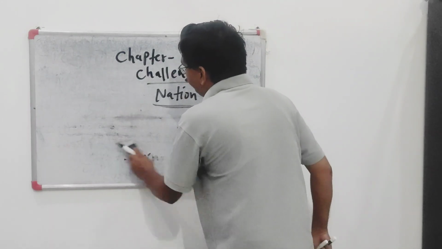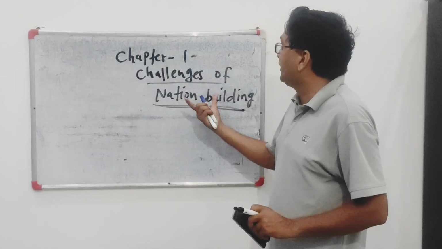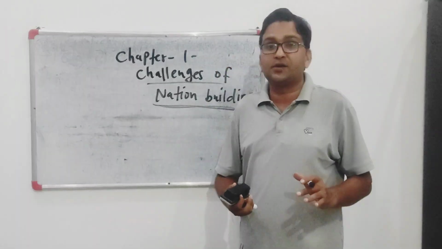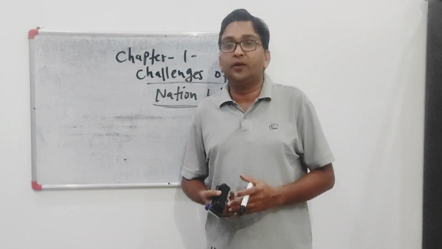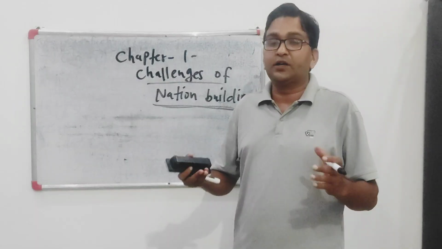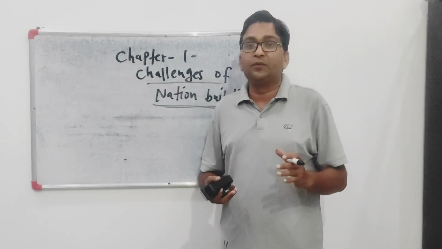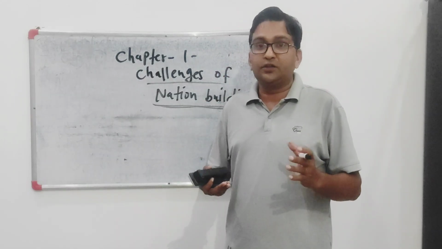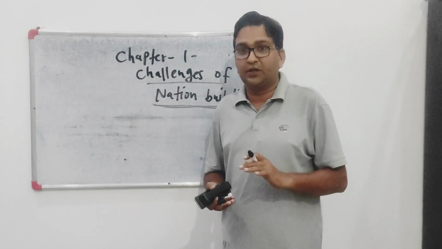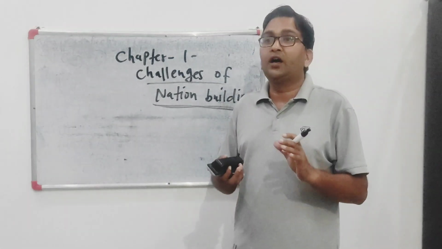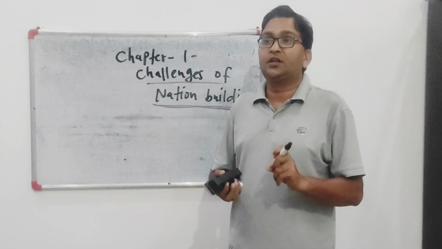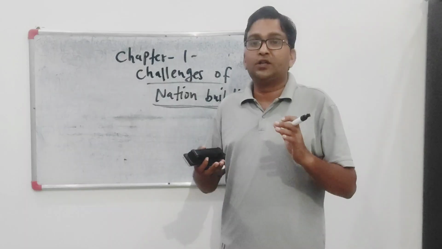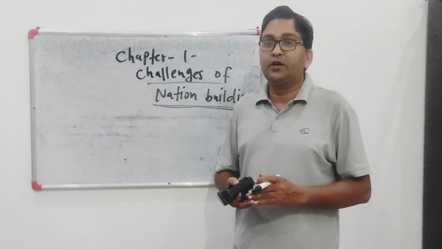Now let's move to the chapter. What is the content of this chapter? First, the chapter tells about the partition of India and the independence of India. As we know, India and Pakistan got independence on 14th and 15th August of 1947. Pakistan got independence on 14th August and India got independence on 15th August. On the midnight of the 14th and 15th August, there was a declaration that India and Pakistan will be partitioned and will be independent from British sovereignty.